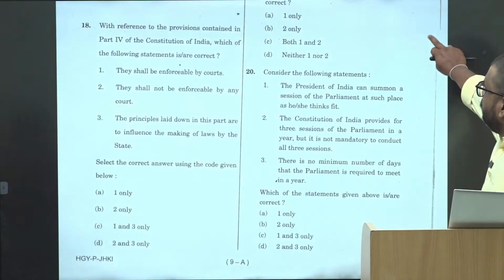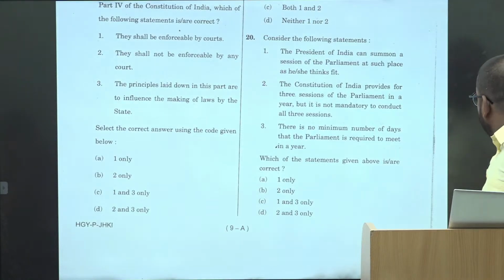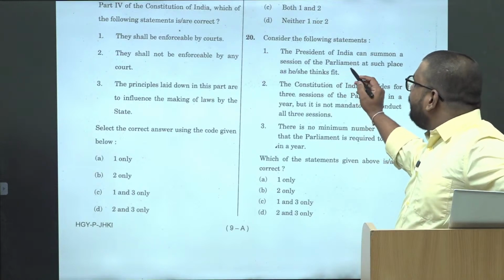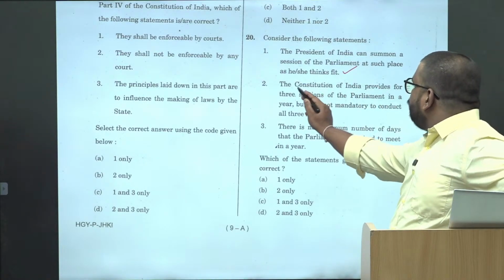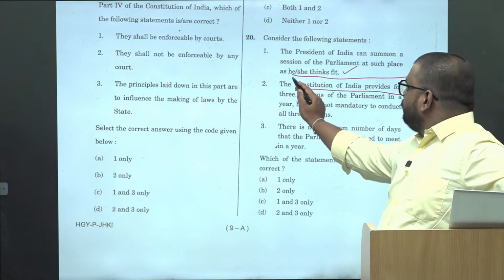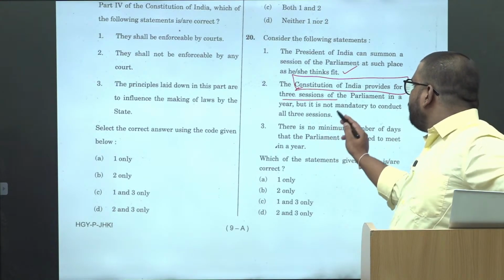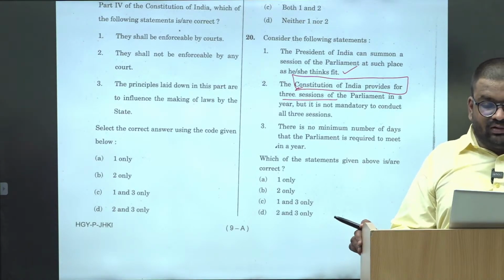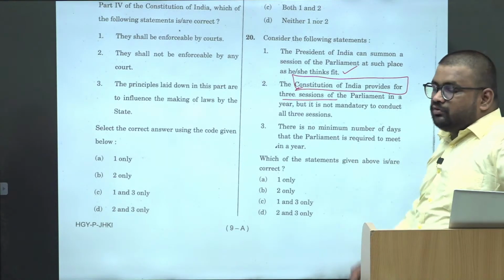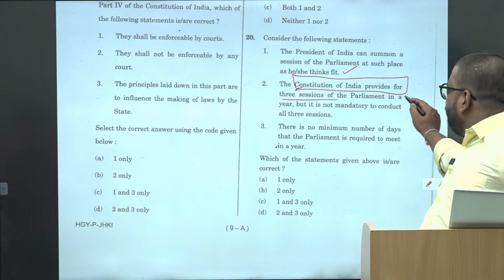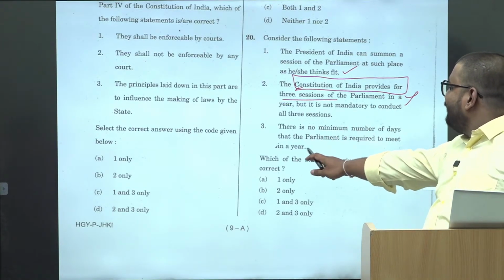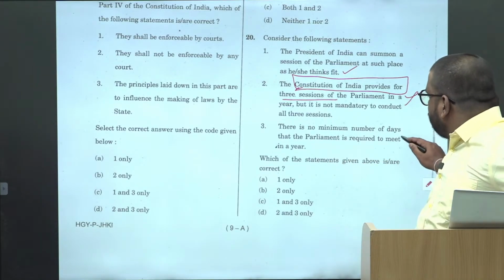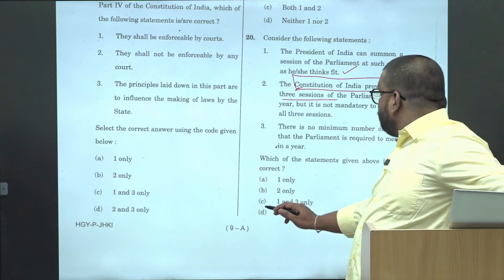Next, the President of India can summon a session of the Parliament. Again, this is a knowledge-based question. Summon the session of the Parliament at such place as he or she thinks fit. Correct. Constitution of India provides for 3 sessions in a year, but it is not mandatory to conduct all 3 sessions. Wherever Constitution of India defines or provides in such cases, there is no minimum number of days that the Parliament is required to meet in a year. That is also correct, based on knowledge. So answer is 1 and 3.